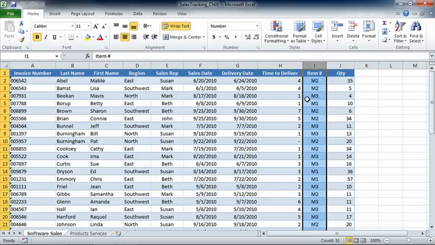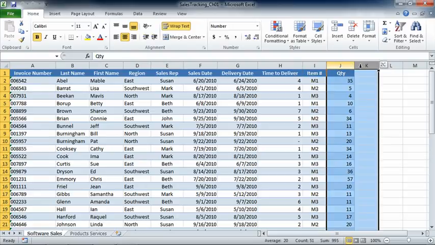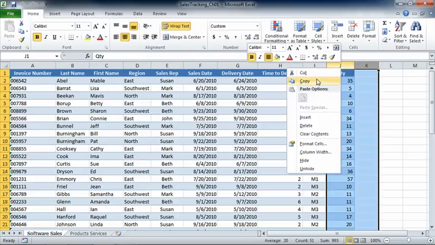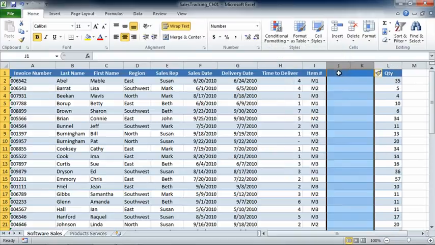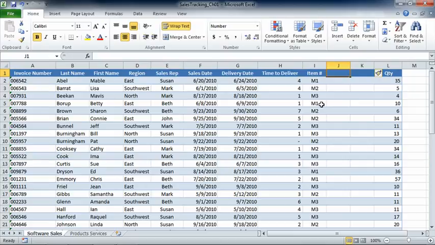What we need to do to get started with this is make room for our other 2 fields. We probably want to put these between item number and quantity. So I'm going to select columns J and K, right click, choose Insert, and that'll give us the room that we want. Now, of course, because we want everything to be labeled, I'm going to type in description and price.